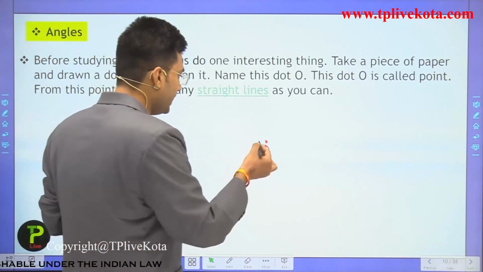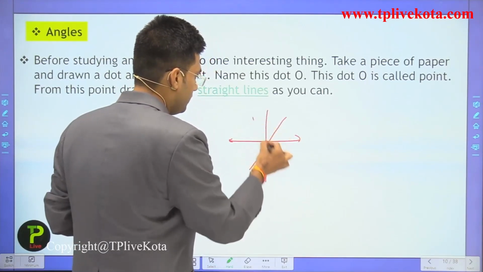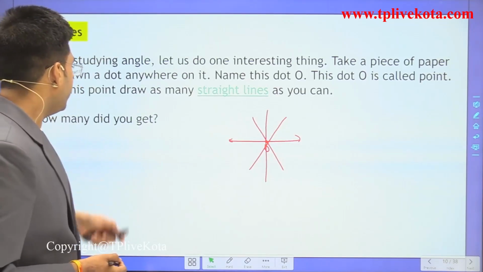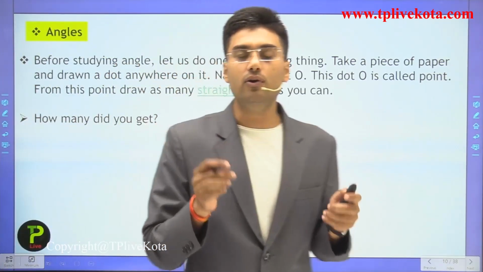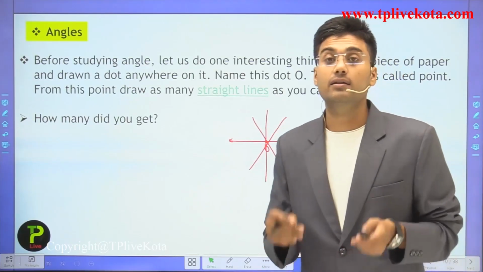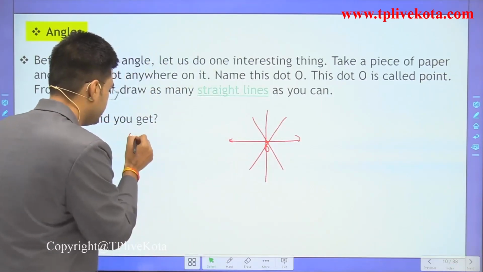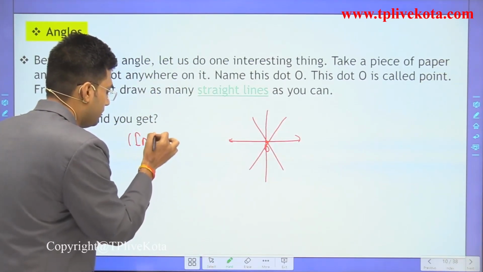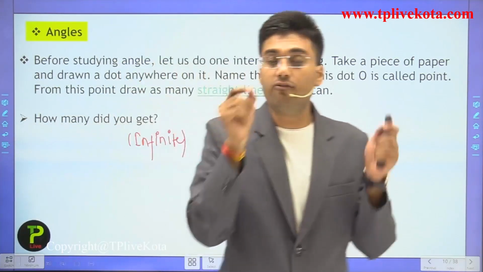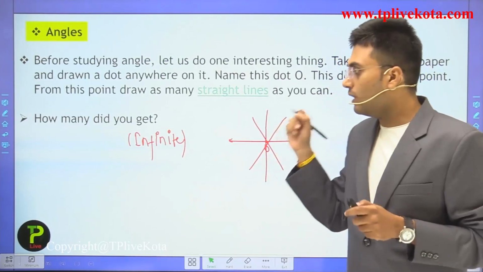How many straight lines can you draw? How many did you get? If we draw straight lines from this point, how many straight lines do you get? The answer is infinite, because from a single point we can draw infinite straight lines.